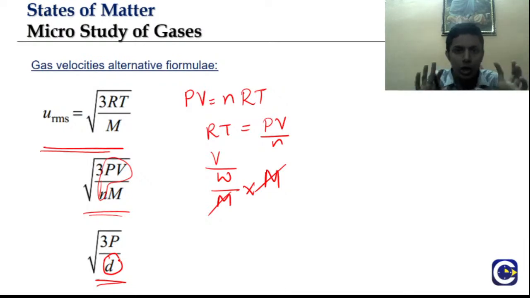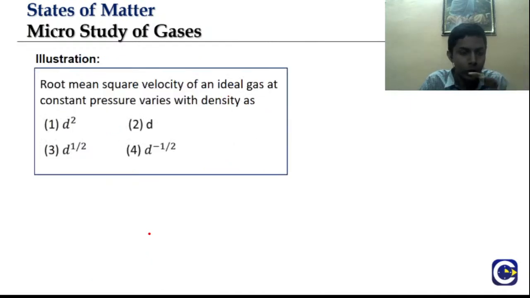If you know this one, you can derive these two if any questions come on them. And if you are not sure how to do that, then you can know this also. That's not a big deal. It's very rarely that questions come from this formula. Let's go into the question.